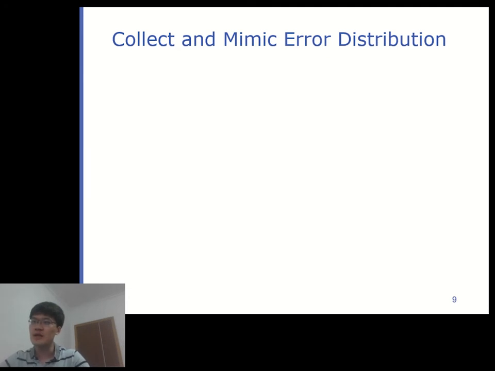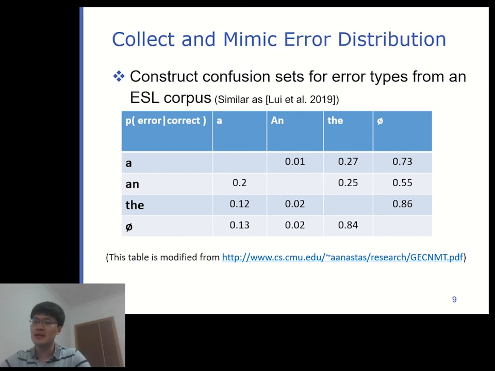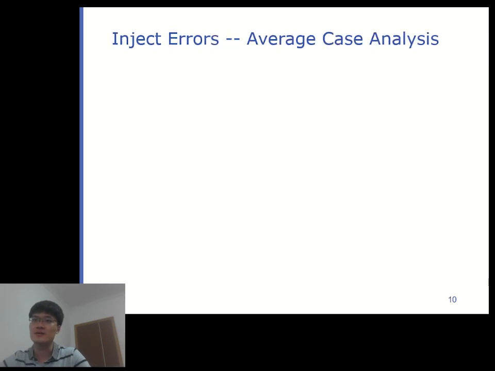And then, for each type of errors, we build a confusion set. It generally looks like a matrix like this. Each cell indicates the probability one word will be replaced by another. As an example, the top right cell tells that 73% of the time, A will be added at a position where a determiner is missing in the original data. Or we can say A is a correction of null. The confusion sets for other error types are more complex, and please see the paper for details.